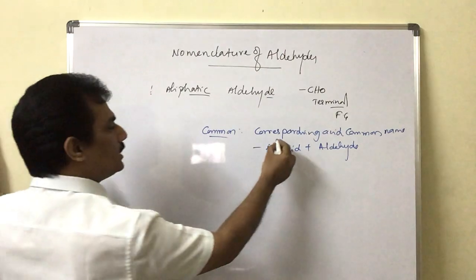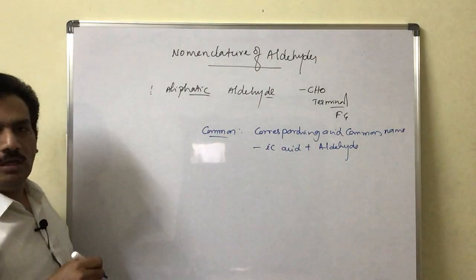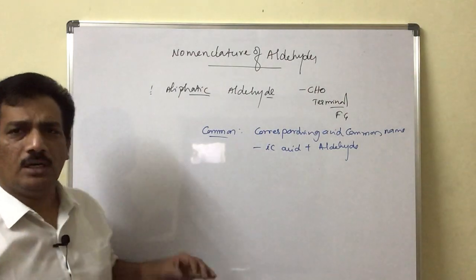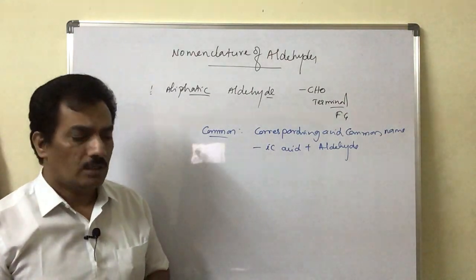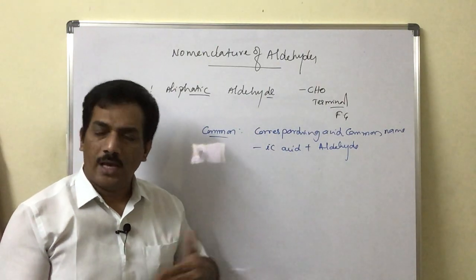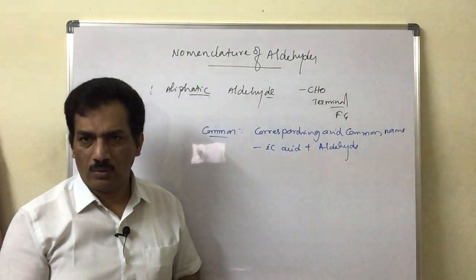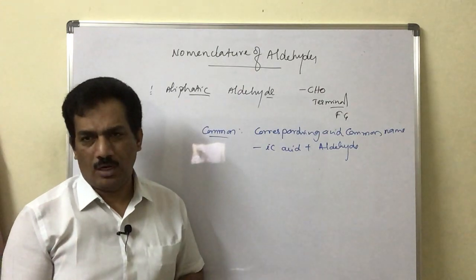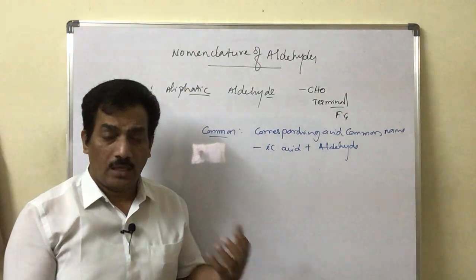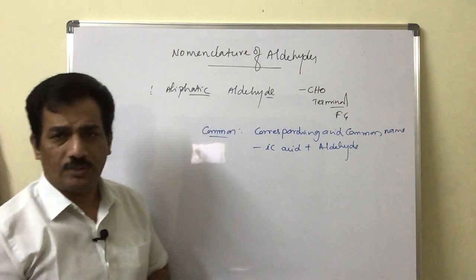That means first of all we should have an idea about the common names of the corresponding acids. In this session let us discuss the common names of acids of the lower members. Thereafter, in the carboxylic acid session also we will continue with the same common names, so it is better to have a thorough idea about the common names of these acids.